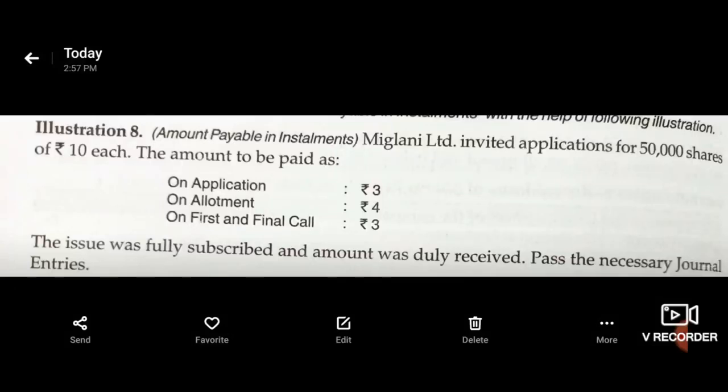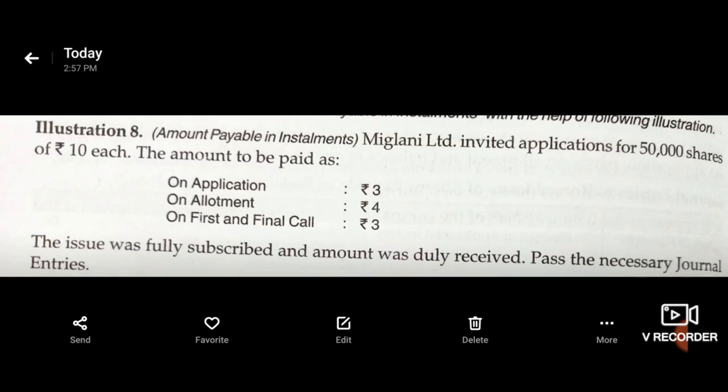Now see the next problem. Miglani Limited invited applications for 50,000 shares of rupees 10 each. The amount to be paid is as follows: on application rupees 3, on allotment rupees 4, on first and final call rupees 3. The issue was fully subscribed and the amount was duly received. Pass the necessary journal entries.